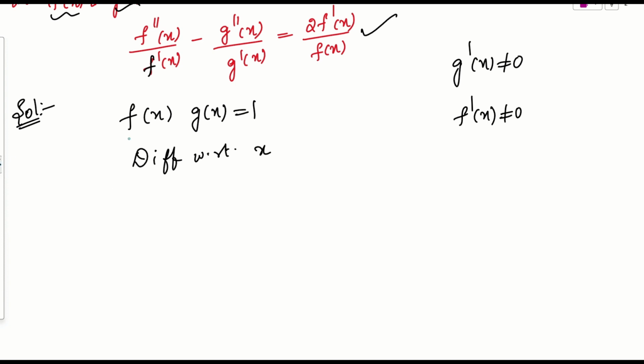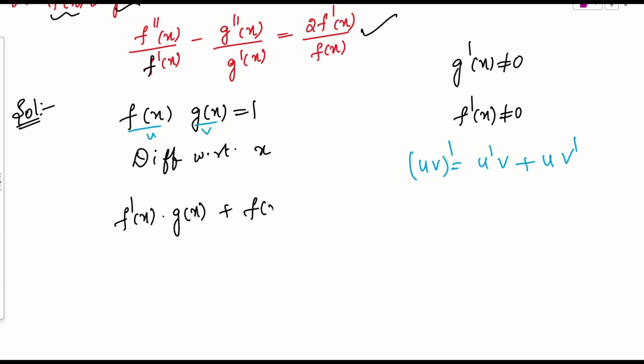So this is in the form of a product rule, and this is uv. If you know the product rule, first term derivative into second term as it is plus first term as it is into second term derivative. So f derivative will be f dash of x into g of x plus f as it is into g of x derivative, which is g dash of x, equals the derivative of one, which will be 0.